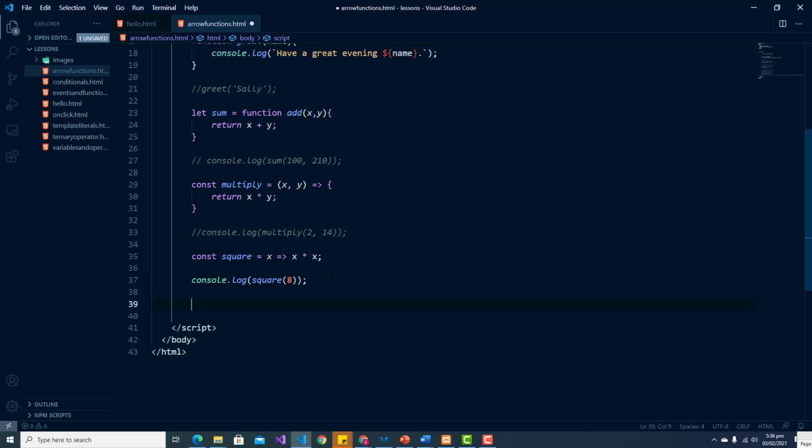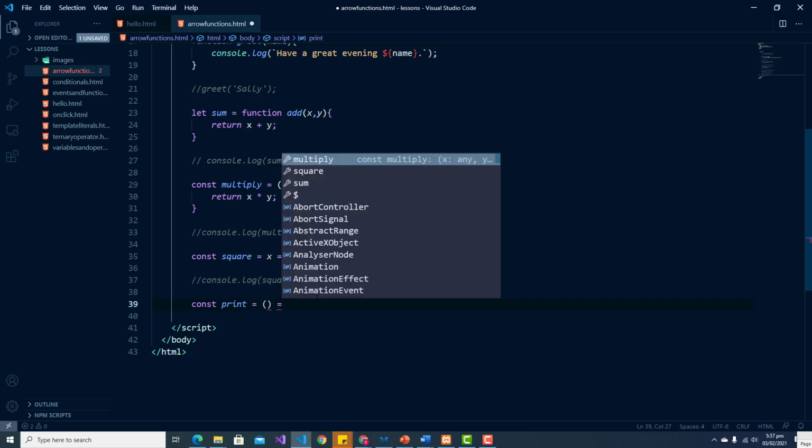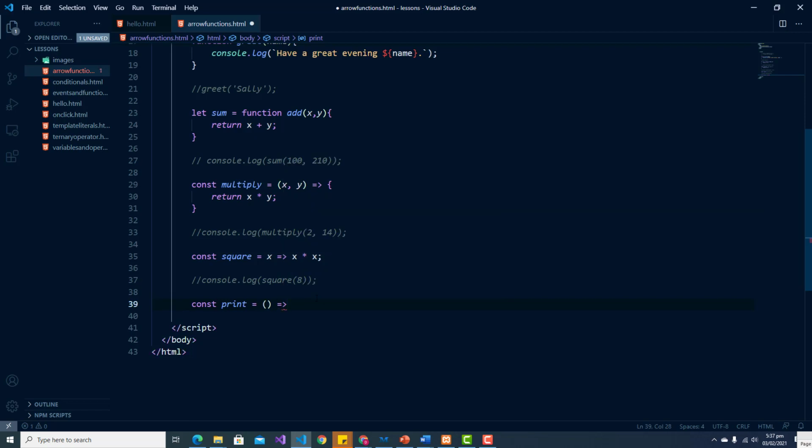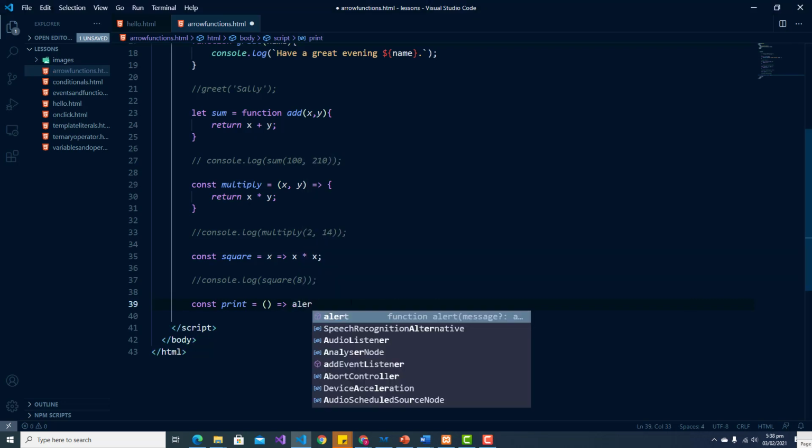So in our final example, let me comment this out. Let us do const print equals, and we have no parameters, so we'll just have a pair of empty parentheses. And here we can simply print, or not print, let us actually do an alert.